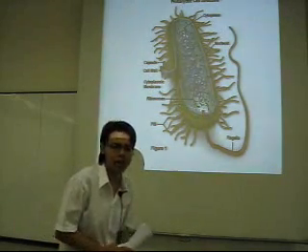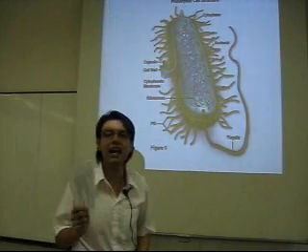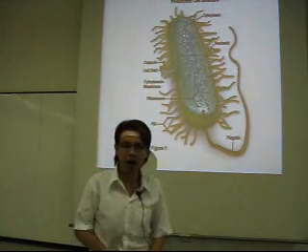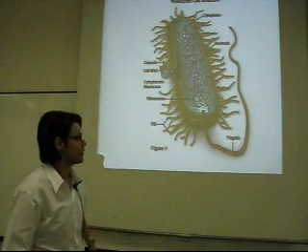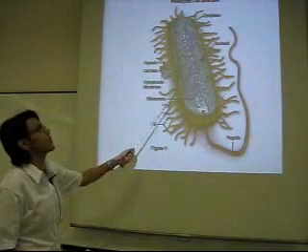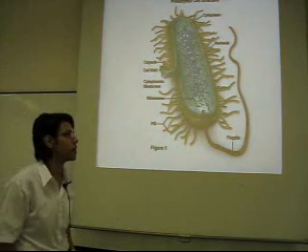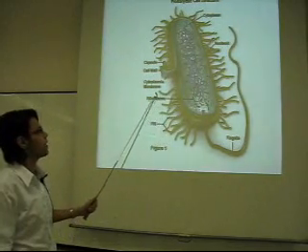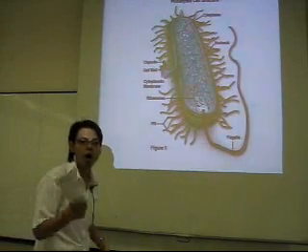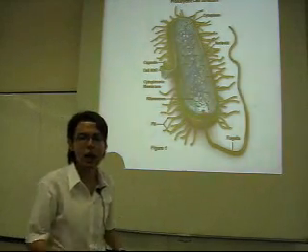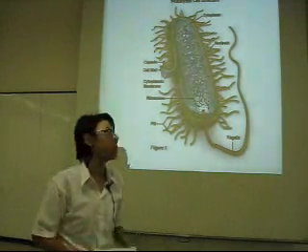And what is an organelle? Organelles are the organs of the cell, the organs that make the cell able to function. Here is a prokaryote cell structure. The most important part is the cytoplasmic membrane, or as we know it by the common name, the plasma membrane.